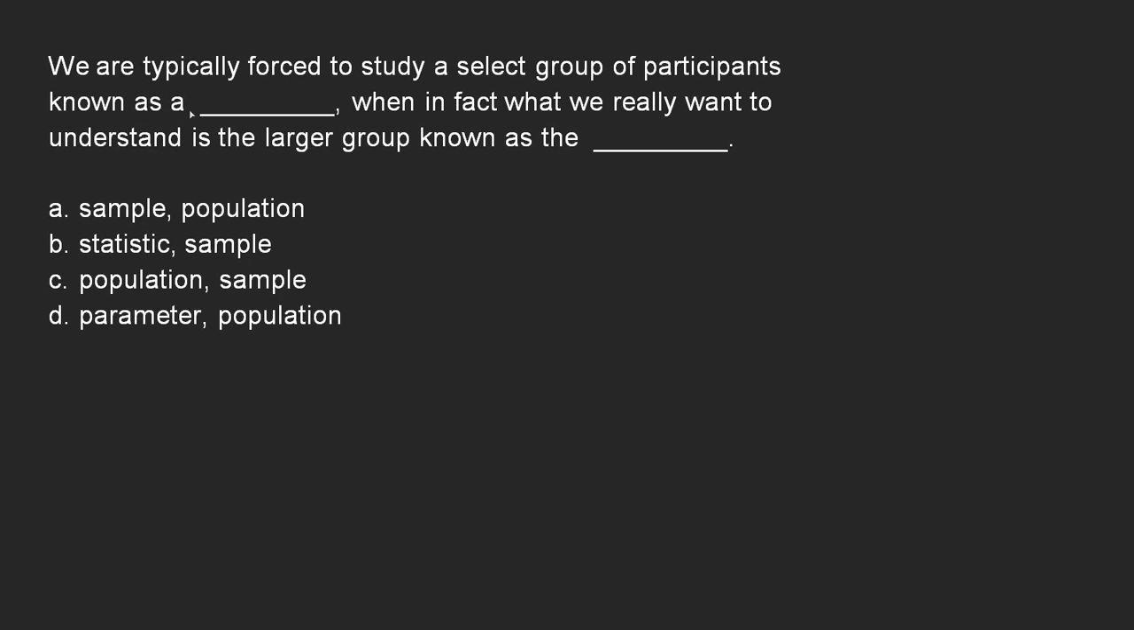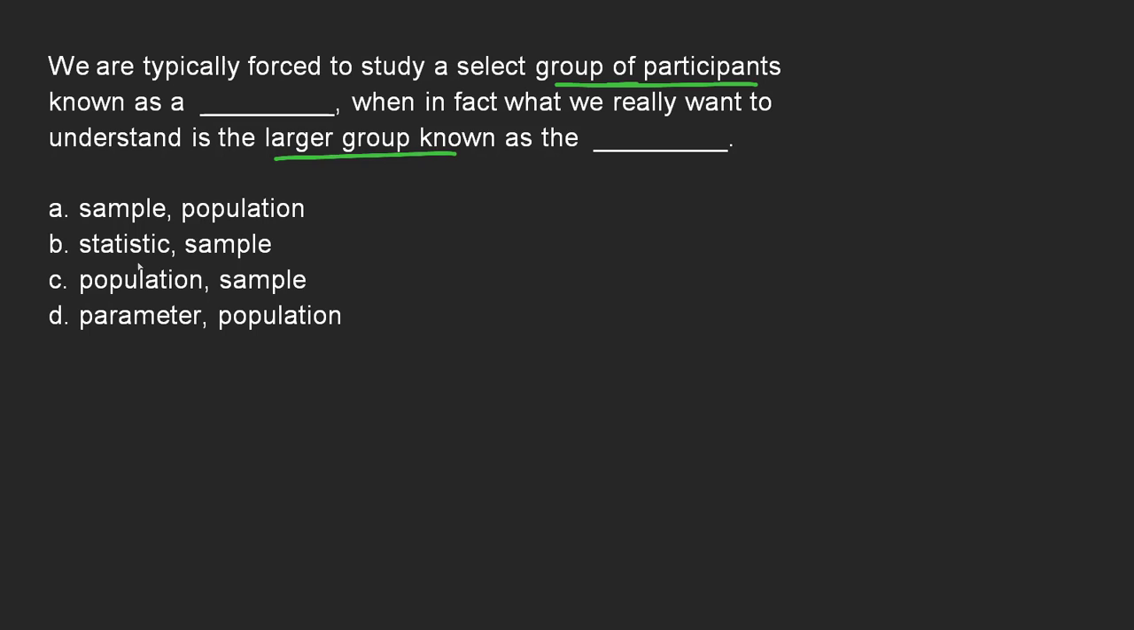We are typically forced to study a select group of participants known as a blank, when in fact what we really want to understand is the larger group known as the blank. So you can see here that what we're dealing with is groups. We've got a group of participants, and a larger group. Groups are samples and populations, or populations and samples, so it could be A or C.